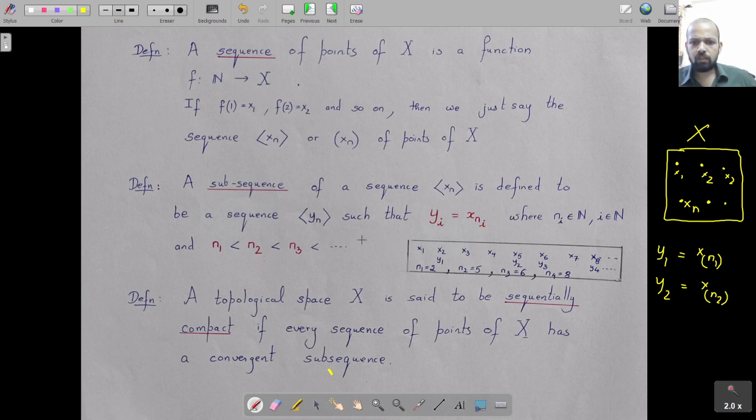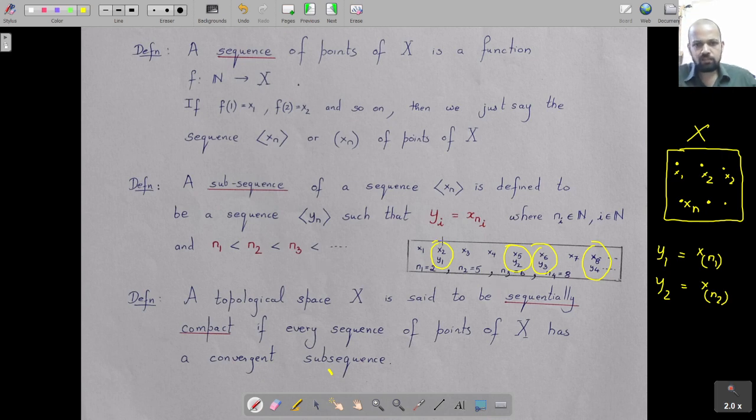So out of the given sequence x1, x2, x3, x4, x5, x6 and so on, you could take y1 to be x2, then y2 may be x5, y3 x6, and y4 x8 and so on. So n1 is 2, n2 is 5, n3 is 6 and so on.